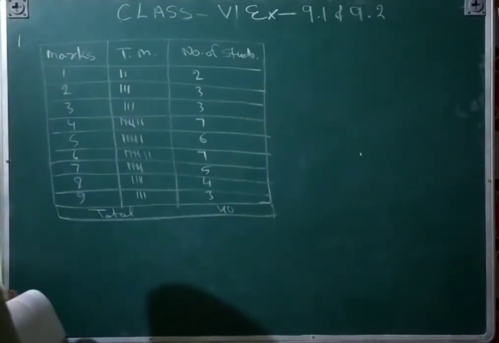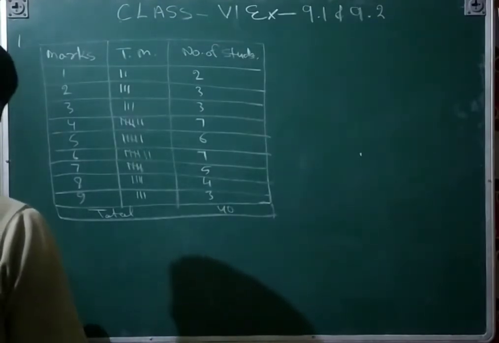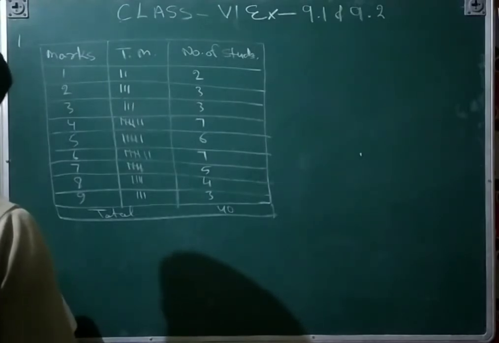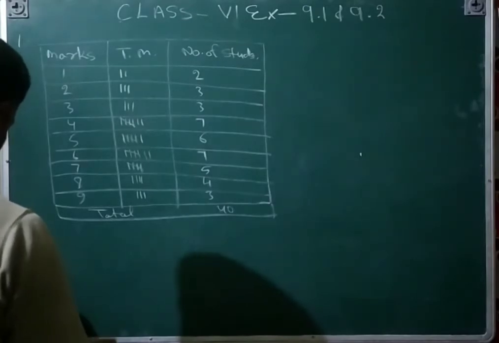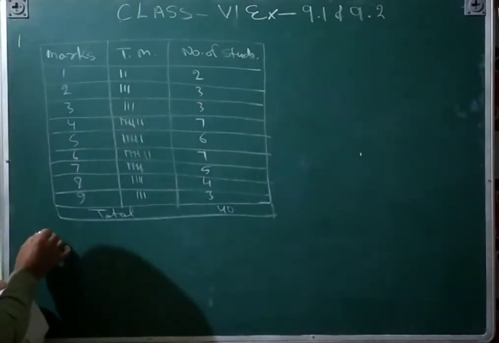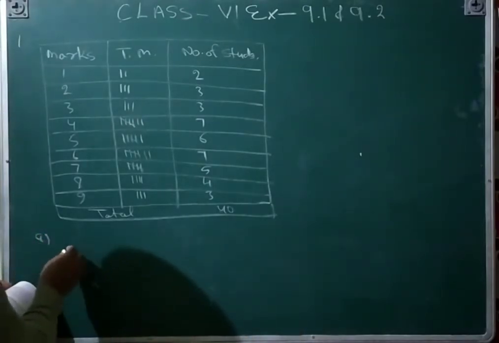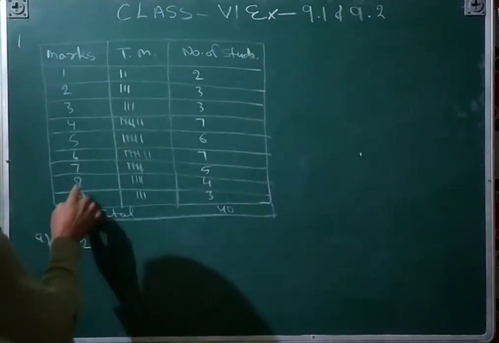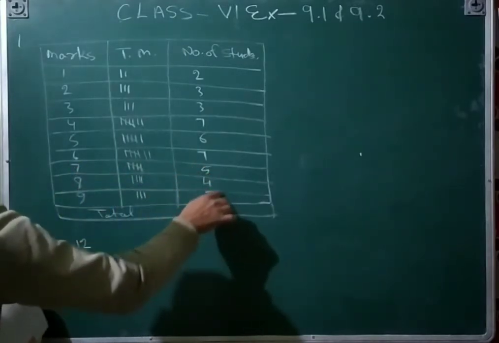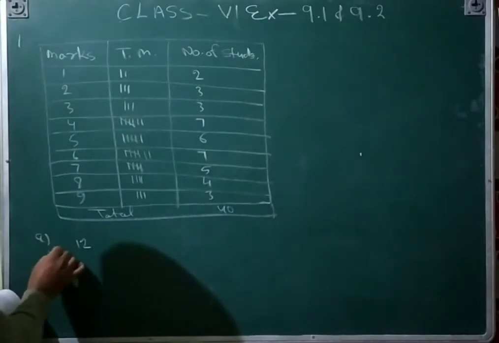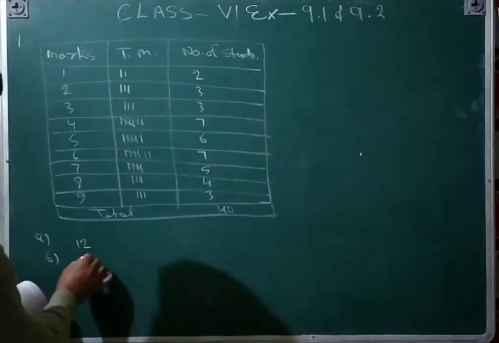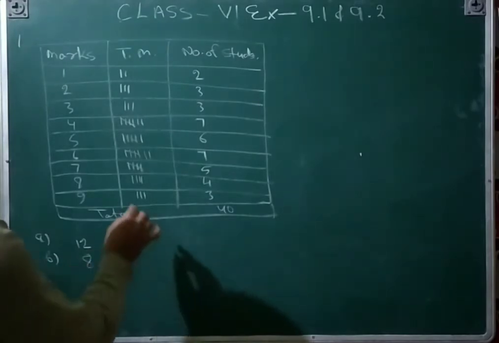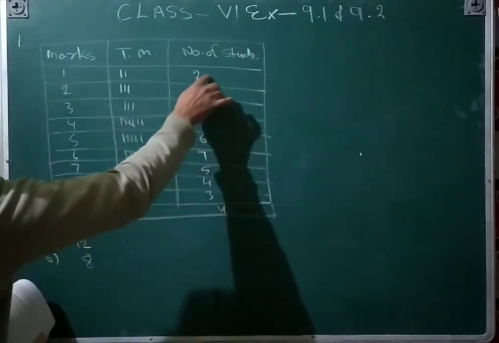A is saying: find how many students obtain marks equal to or more than 12. So for the A part, that is 12 students. These students obtained 12 marks. B part is saying: how many students obtain marks below 4? 8 students are below 4. 1, 2, 3. These 3.